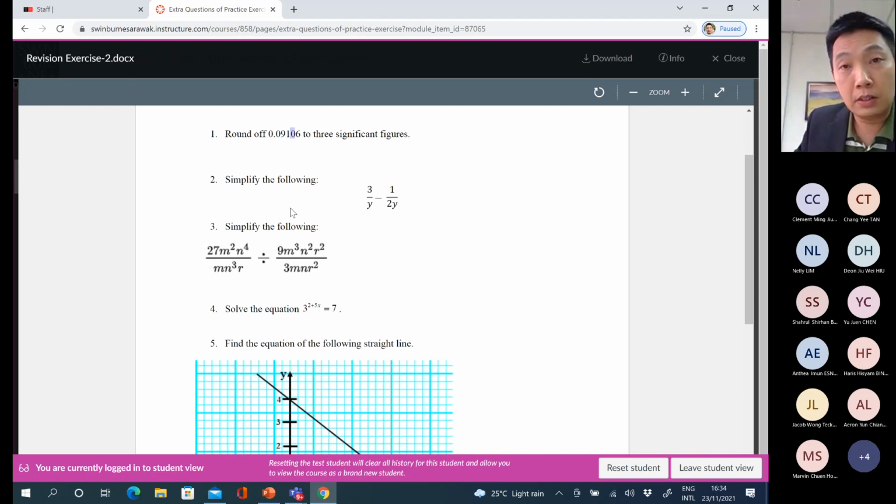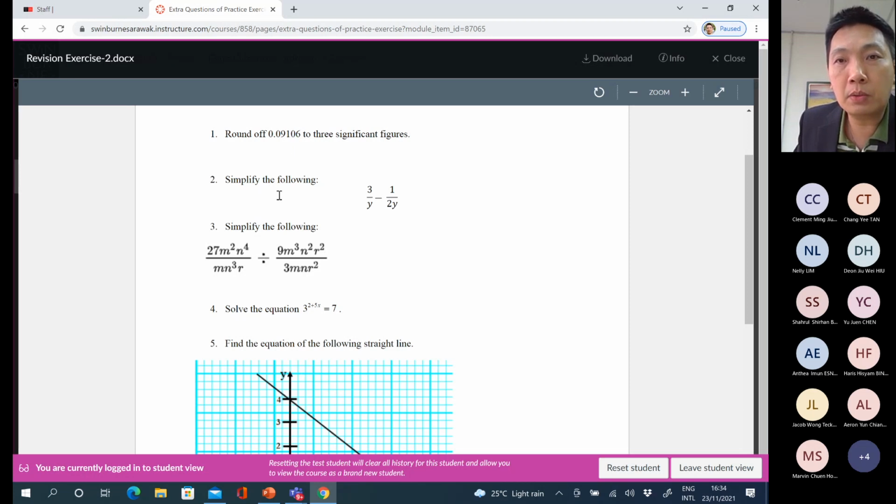Now you have to decide whether to round up or keep this third significant figure, depending on the next digit. The neighbor on the right-hand side is 6, which is greater than 5. So we need to round up, adding 1 to the third significant figure, so 0 becomes 1. The answer is 0.0911.